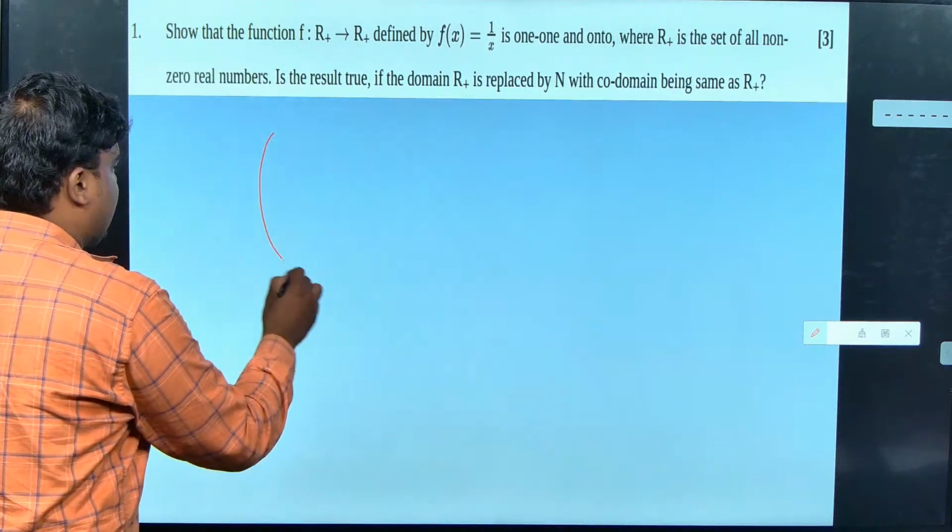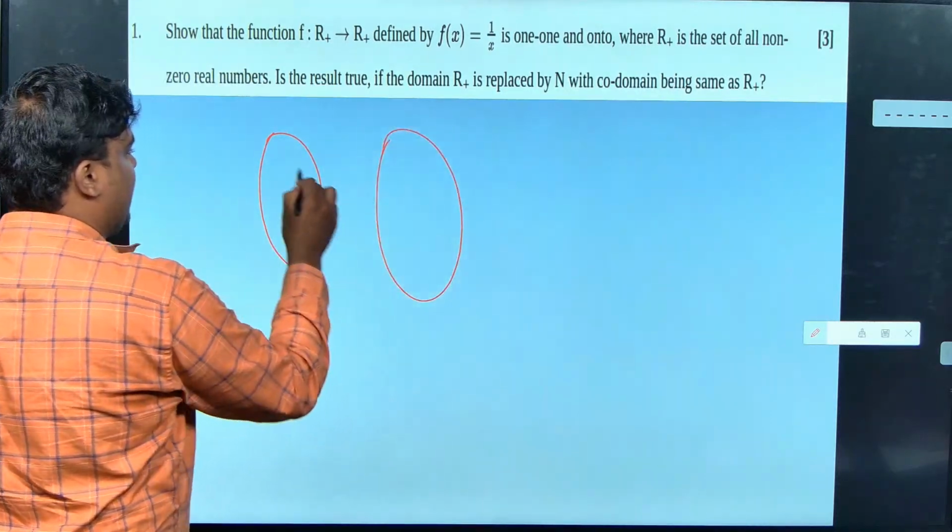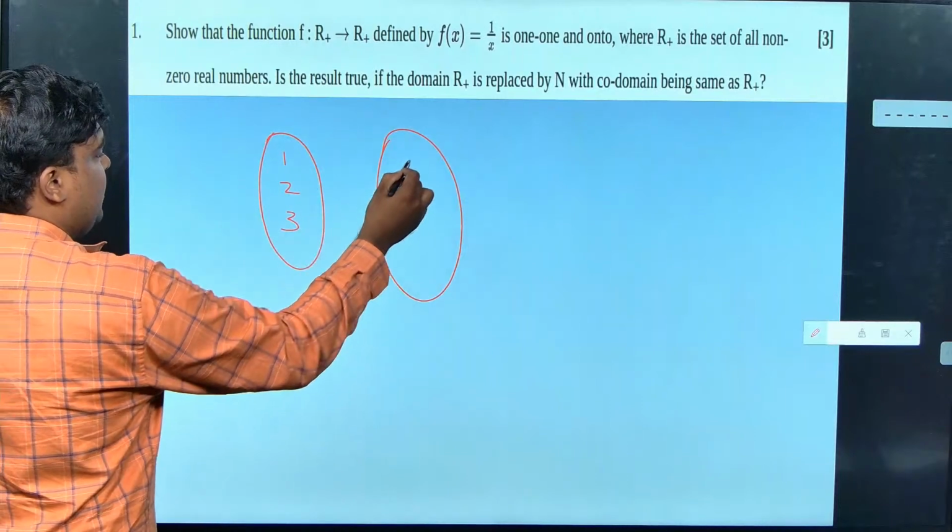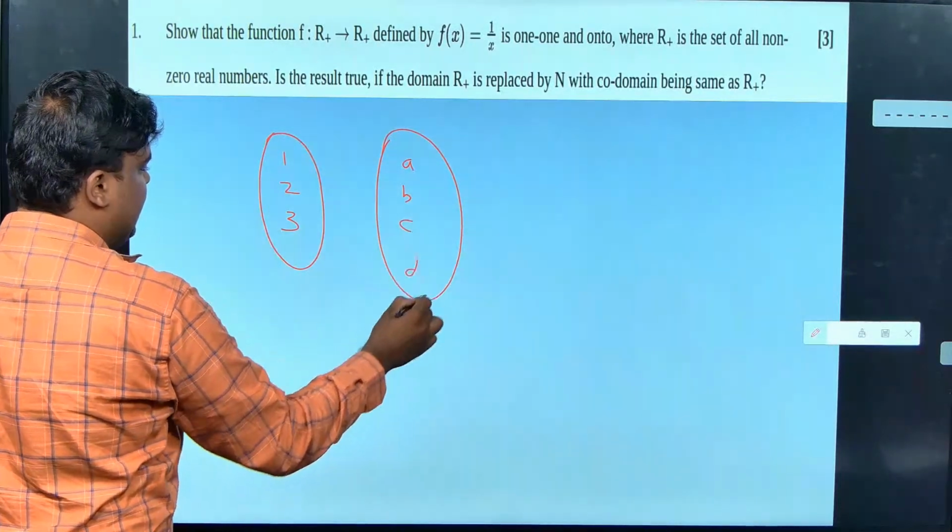Sir, let us go for arrow diagram. I am going to draw something. You guys have to say whether this is a function or not. 1, 2 and 3, A, B, C, D. Okay.